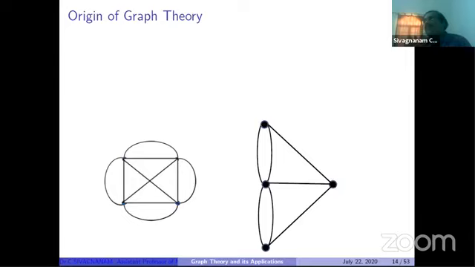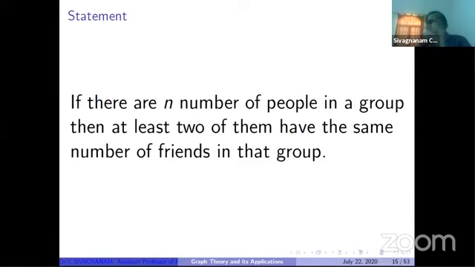After that, researchers developed more problems. In that case, I'm giving one statement. This is one example. If there are n number of people in a group, then at least 2 of them have the same number of friends in that group. This is a statement. Is this statement true or false?